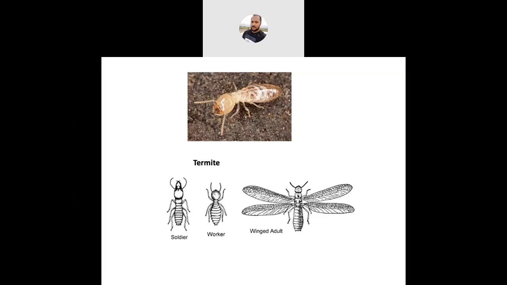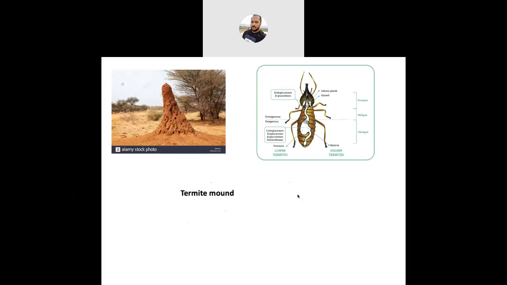Next, coming to the termitaria, we have already discussed what a termitaria is. It is the living place of the termite, and soil inhabiting termites build the earthen mound. This is the photograph I have shown. This is a soil inhabiting termite. They construct the earthen mound either below the ground or above the ground. This is the photograph of one above the ground. Some termitaria are constructed below the ground. So how do they construct the termitaria? What materials are used to construct it?